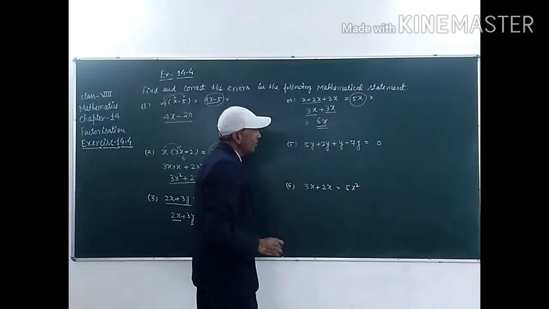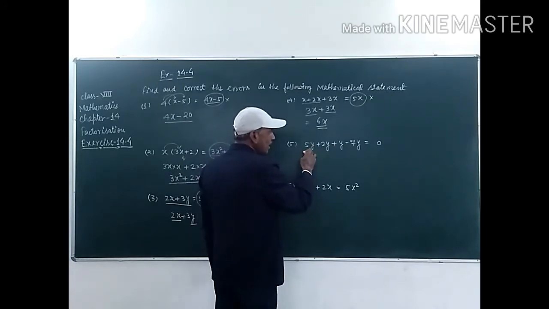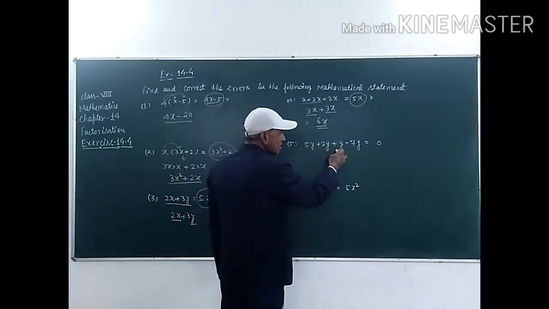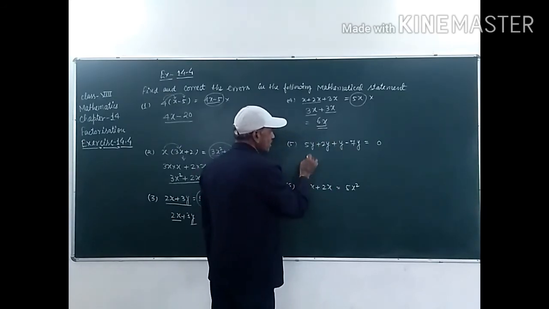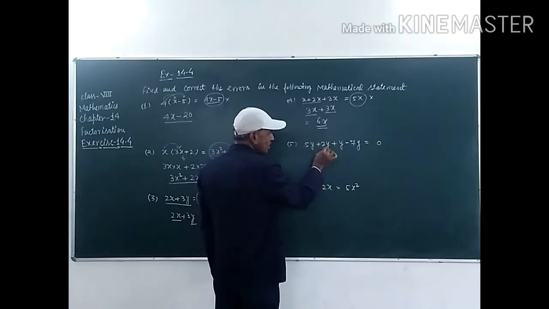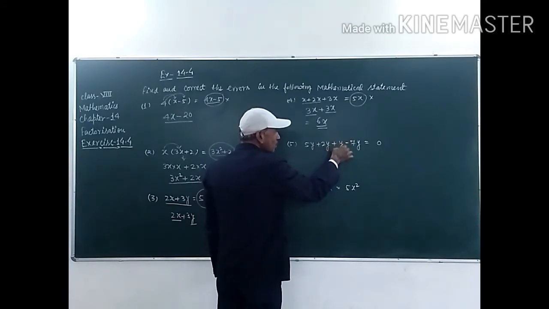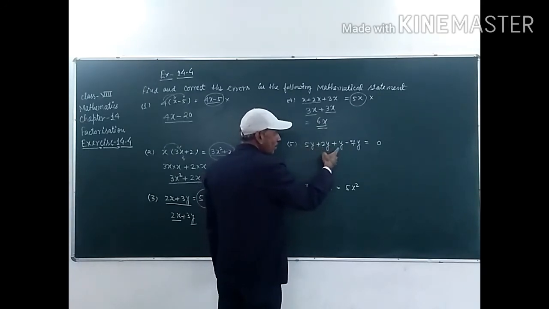And again the same type of question, this is, student, 5y plus 2y plus y minus 7y. So, first of all we have to add the positive terms. So, 5y plus 2y plus y. These all terms are like terms, students. So first of all we have to choose the positive ones. This one is positive, this one is positive, and this one is positive. So we have to add these positive terms. 5 and 2 is 7, and 1 is 8. Student, it is y, that is 1y. So 5y plus 2y plus y, that is 8y.